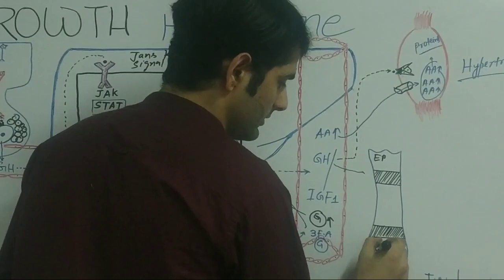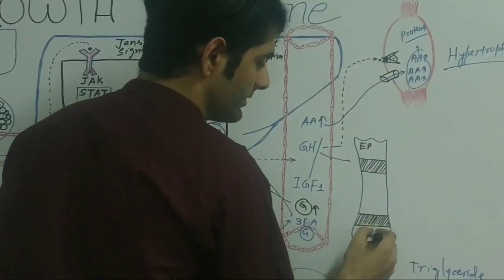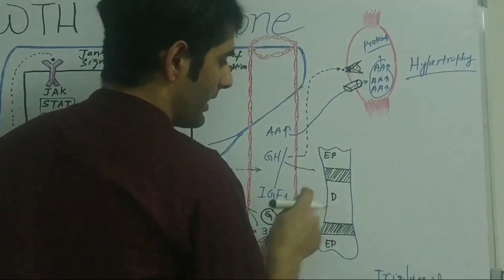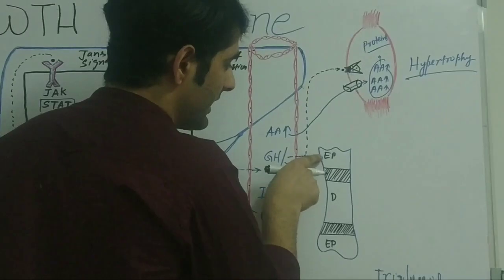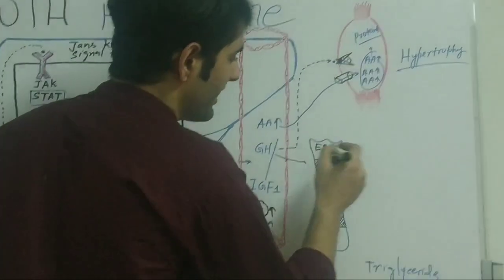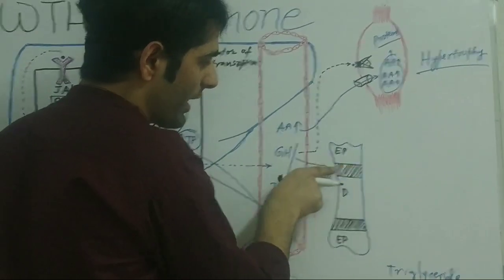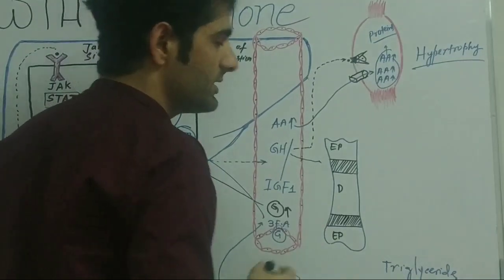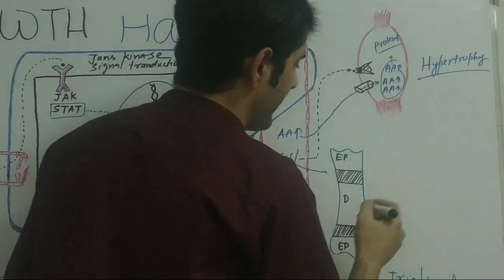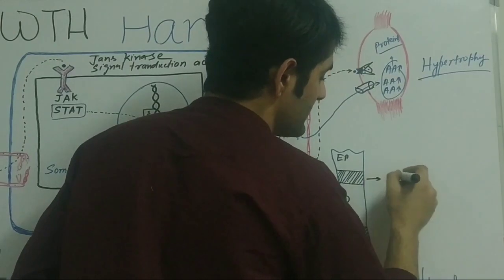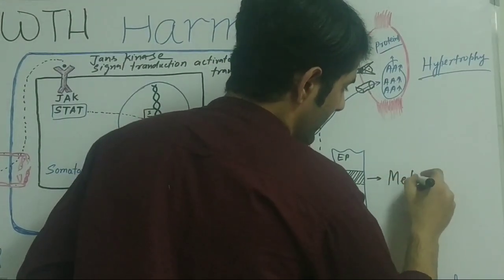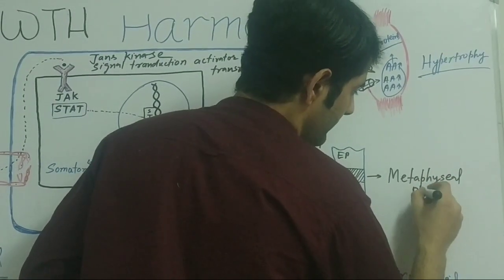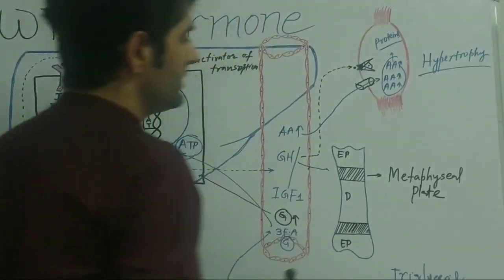The upper parts are called epiphysis, and the middle part is called diaphysis. And the part which is between the epiphysis and diaphysis is known as the metaphysis. Here I have drawn a plate-like structure. This plate-like structure is actually a cartilage, which is known as metaphyseal cartilage or metaphyseal plate. It is actually a cartilaginous plate.